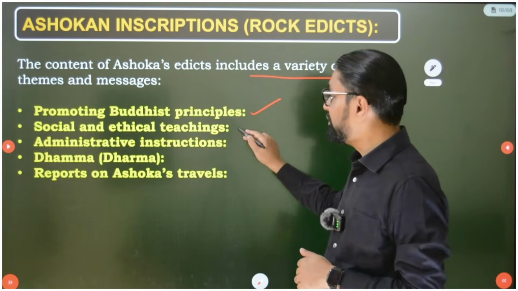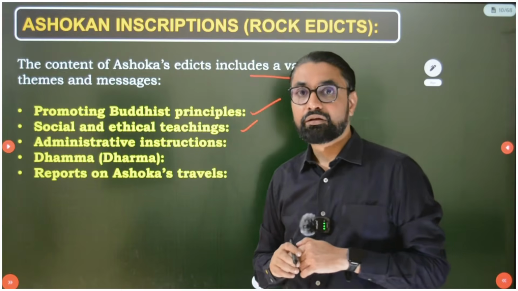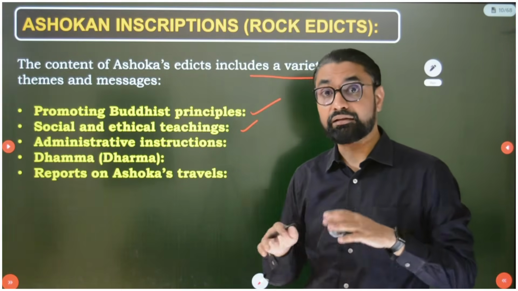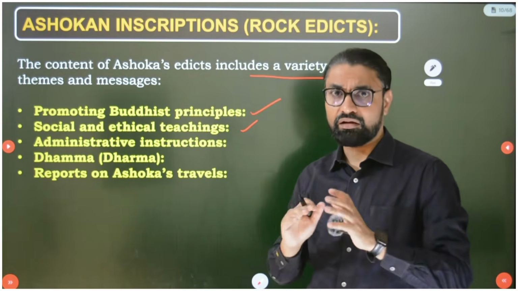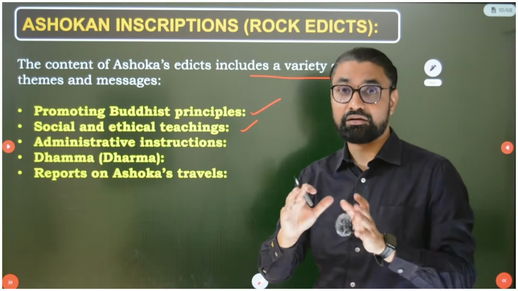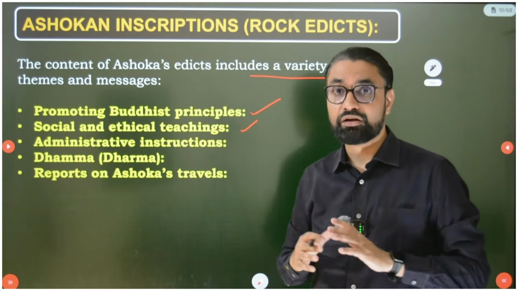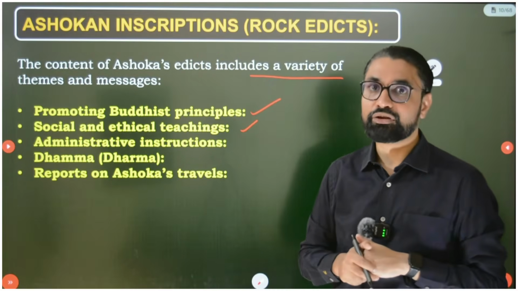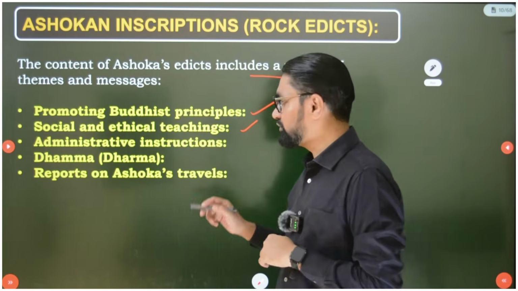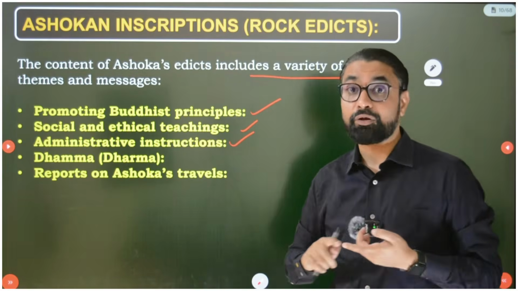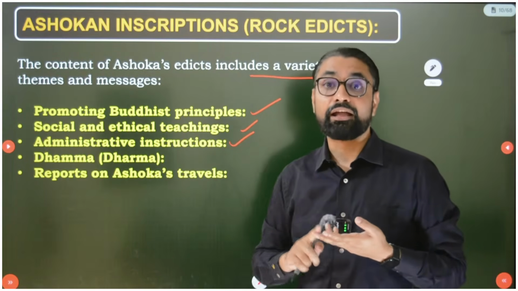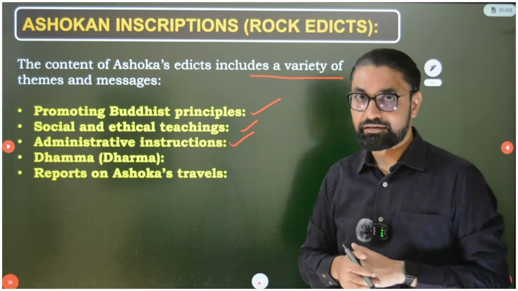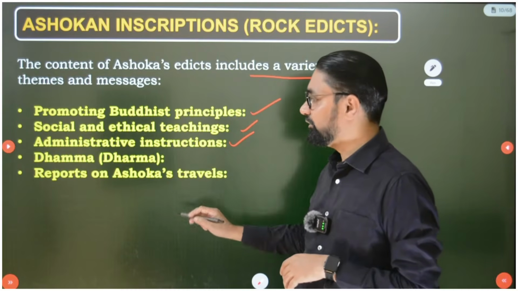Then second, socio-ethical teachings. He gave teachings like respecting elders, and that there should be tolerance among different religious groups, etc. Then administrative instructions to provide for the welfare of the people, provide healthcare, food facilities, etc. So in some inscriptions we get administrative instructions.